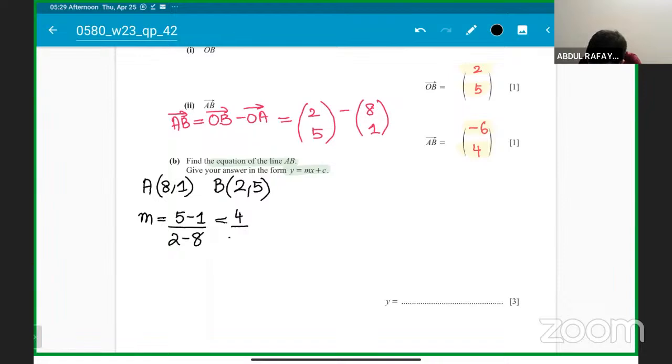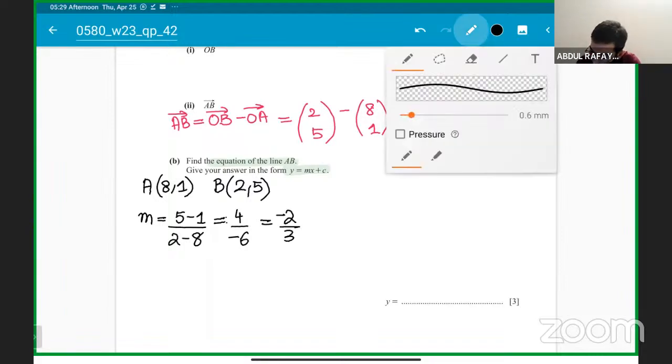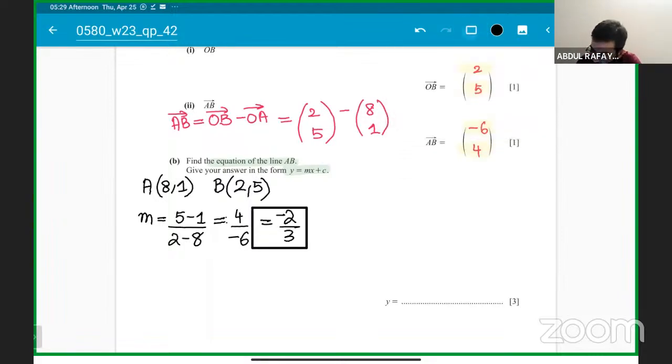Gradient will be 4 over negative 6, so it will be negative 2 over 3 as the gradient. Okay, students, the gradient is coming negative 2 over 3. Understood? That is what we are getting.